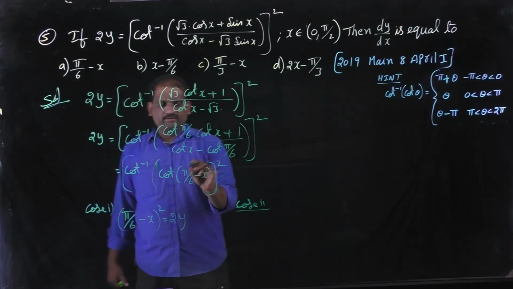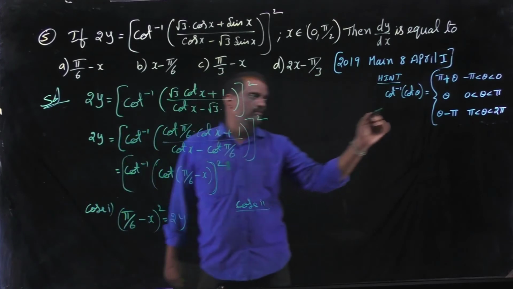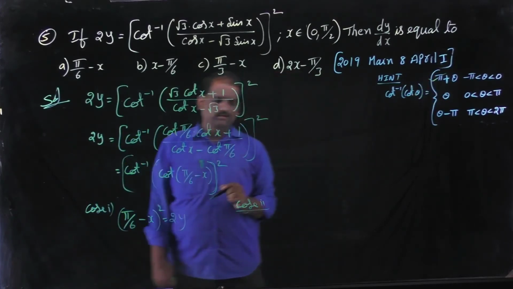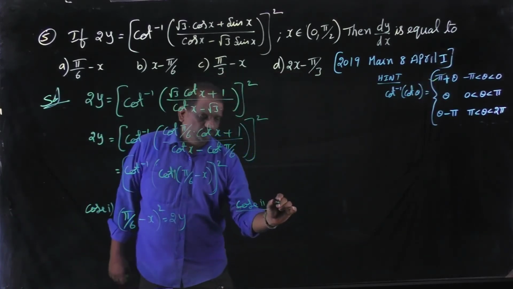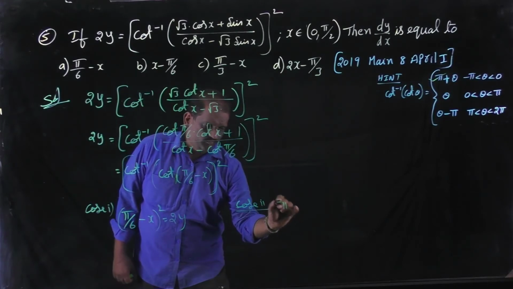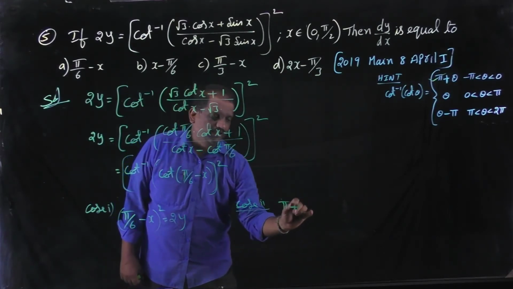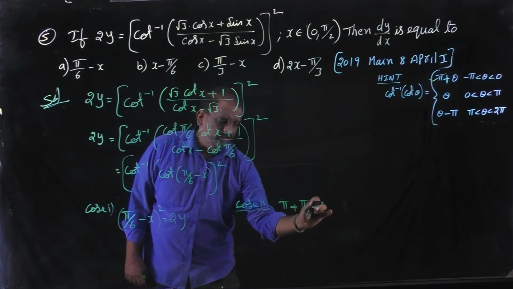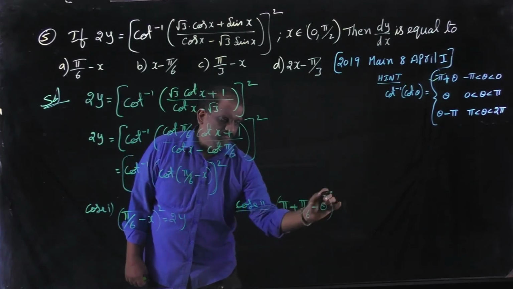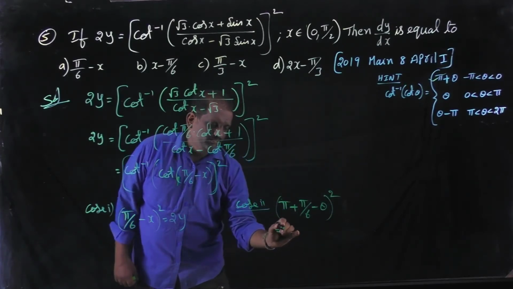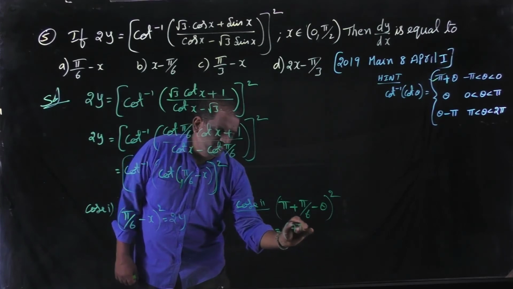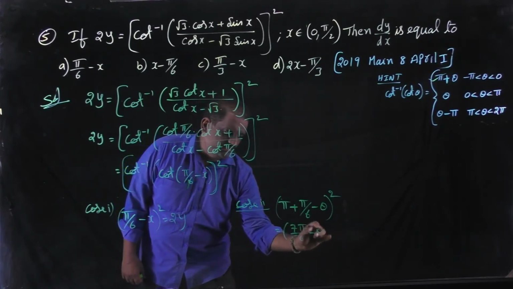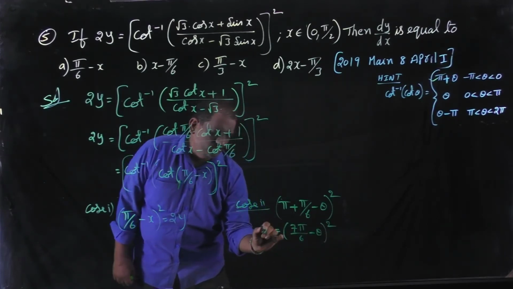If it becomes negative, then from this hint we can write pi plus pi by 6 minus x whole square, that is 7 pi by 6 minus x whole square, equal to 2y.